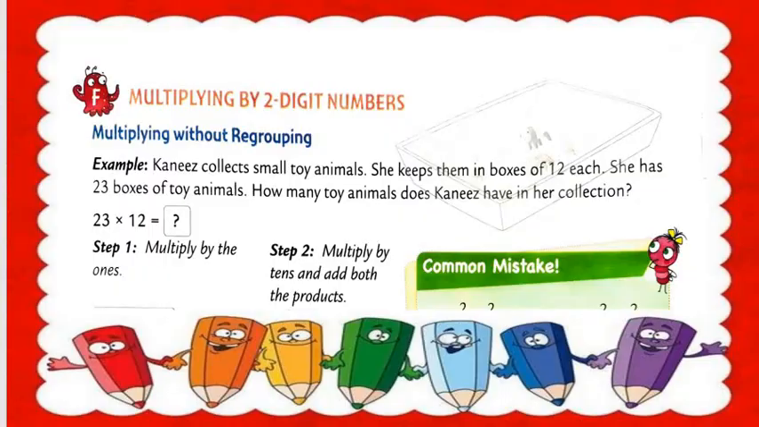So now let's start. We start multiplying by 2-digit numbers. Understood? So what to do here? Multiplying by 2-digit number, multiplying without regrouping. Which topic is first? Multiplying without regrouping. Example number 1.